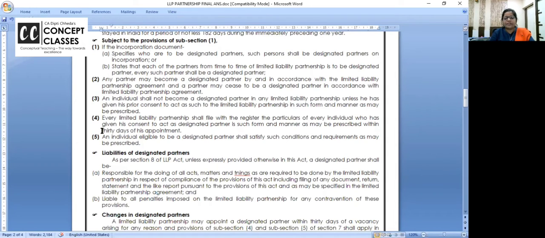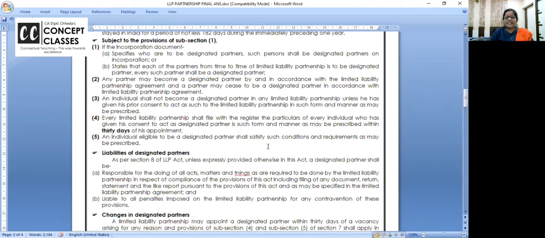This is important, I told you. Within 30 days of appointing him as designated partner, we should give the details to the ROC. An individual eligible to be designated partner shall satisfy such conditions and requirements as prescribed.